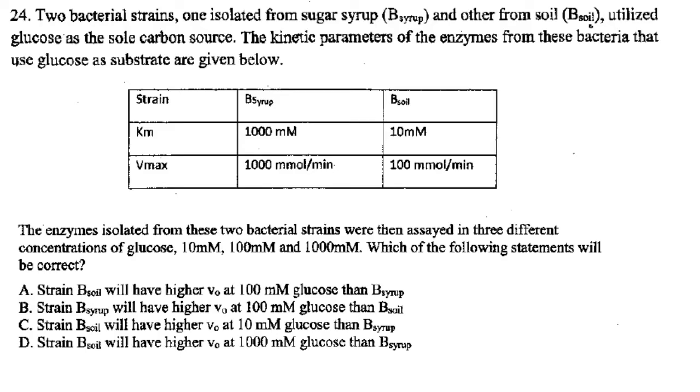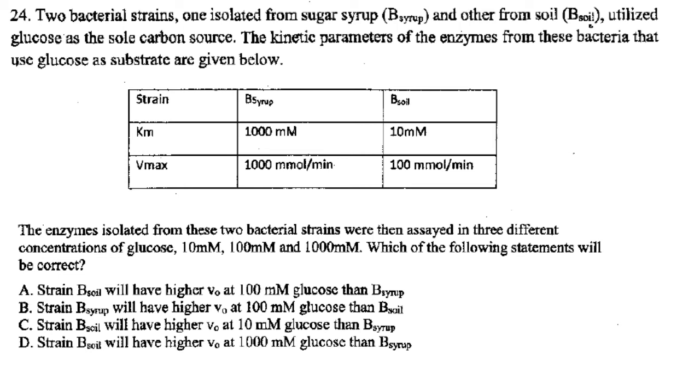Then next one. Two bacterial strains, one isolated from sugar syrup and the other from soil, utilized glucose as the sole carbon source. The kinetic parameters of the enzymes from these bacteria that use glucose as substrate are given below. So they have given the Km and the Vmax value for syrup as well as for soil. And the enzymes isolated from these two bacterial strains were then assayed at three different concentrations of glucose, that is 10 millimolar, 100 millimolar and 1000 millimolar glucose. Which of the following statements is correct?